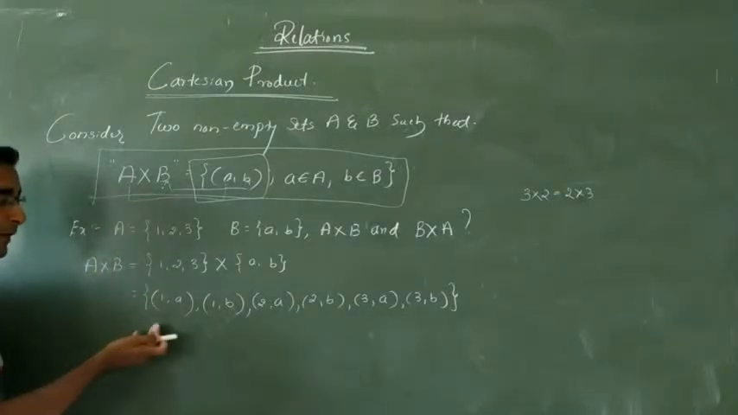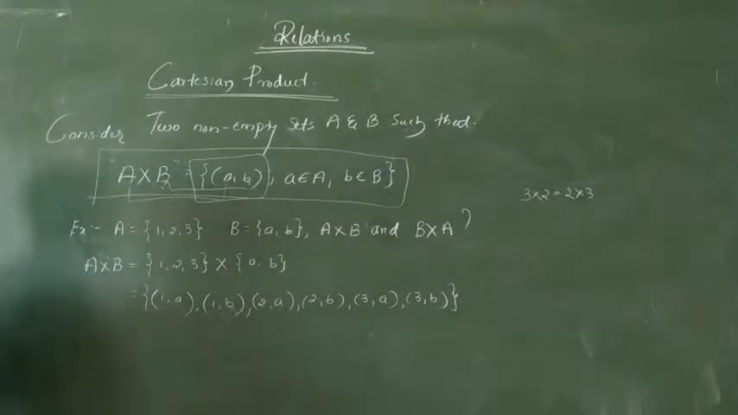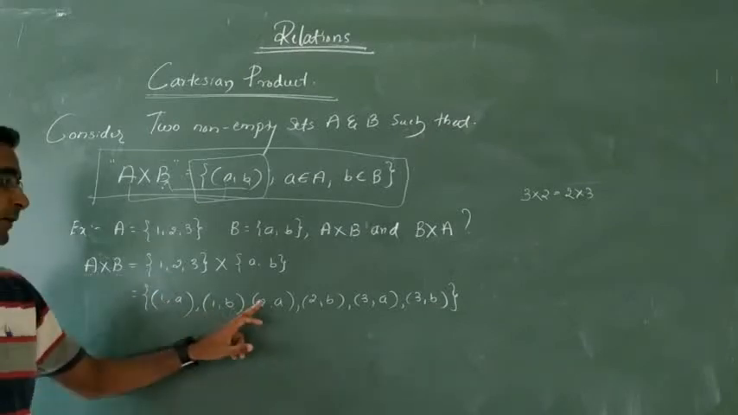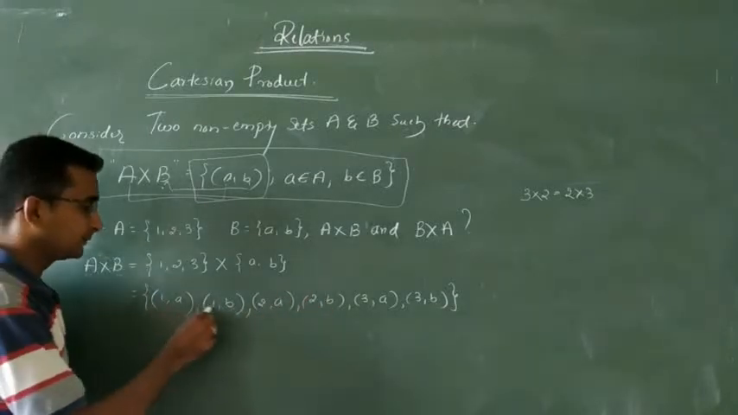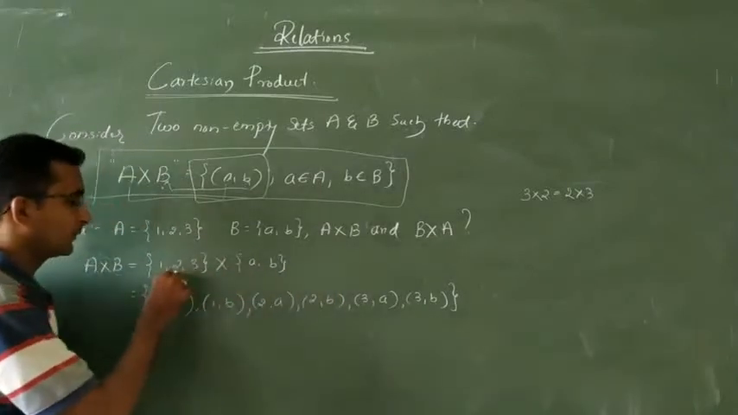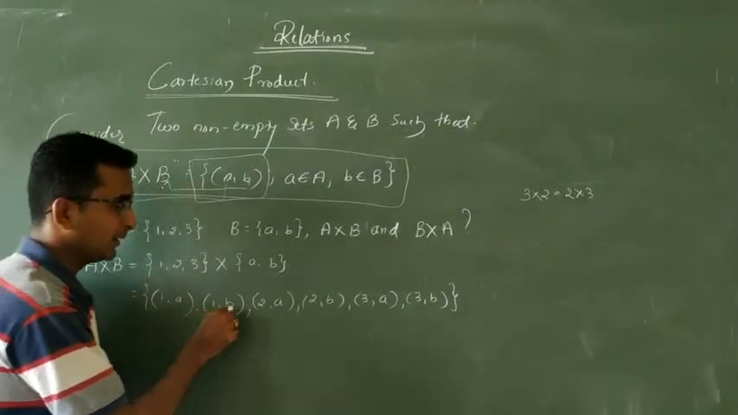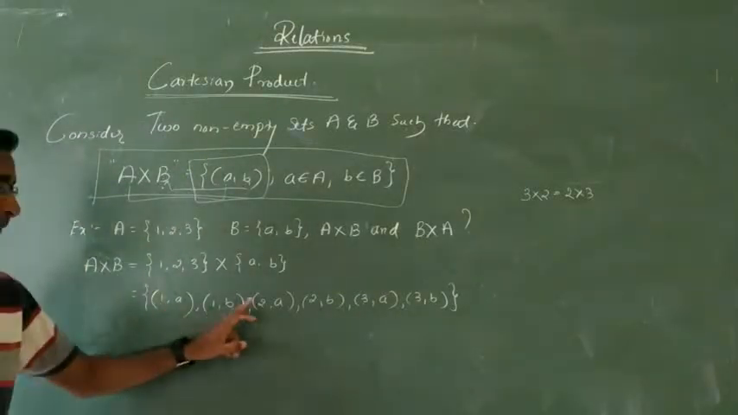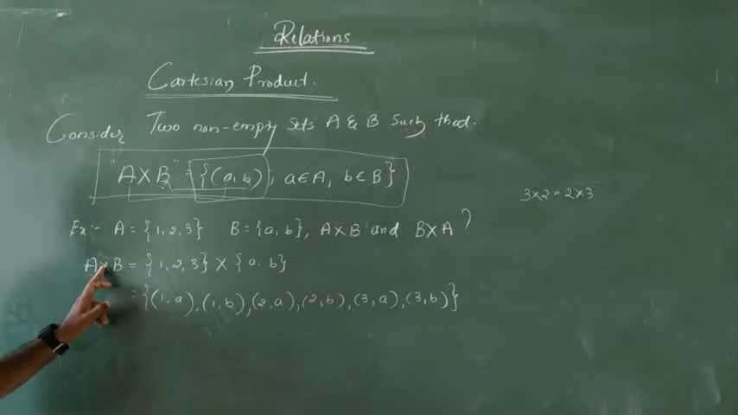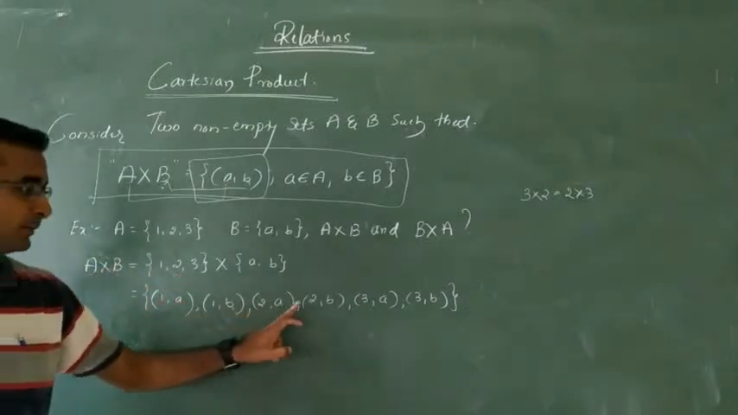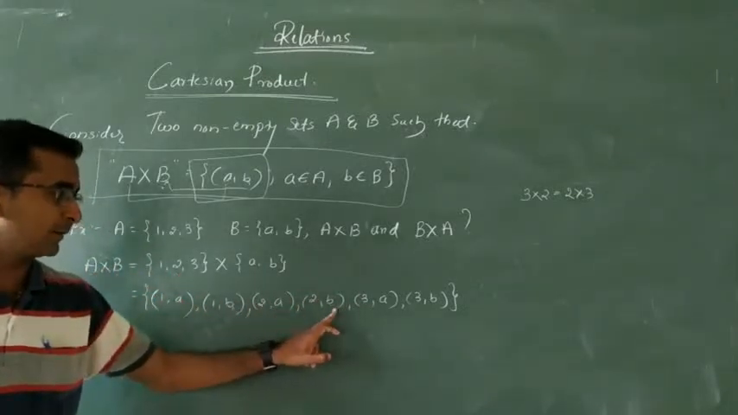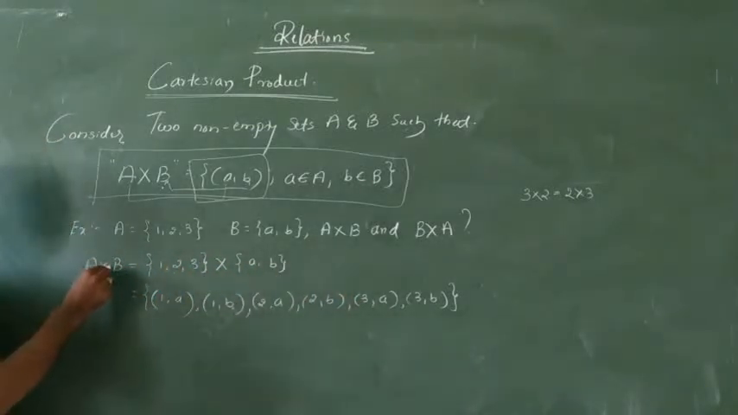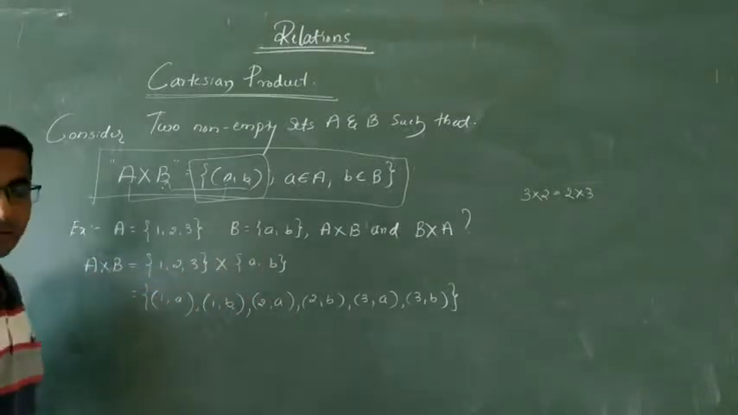ಅವಾಗ ನಾವು ಏನು ಮಾಡ್ತೀವಿ? We are going to write in terms of (a, b). First, the elements 1, 2, 3 are from the first set. a, b are from the second set. First 1, 2, 3 are from first set. Note a and b are from the second set. ಯಾವಾಗಲೂ ನಾವು ಏನು ತಗೋತೀವಿ ಅದರ ಮೇಲೆ ನಮ್ಮ ಕಾರ್ಟೇಶಿಯನ್ ಪ್ರಾಡಕ್ಟ್ ಡಿಪೆಂಡ್ ಇರುತ್ತೆ.